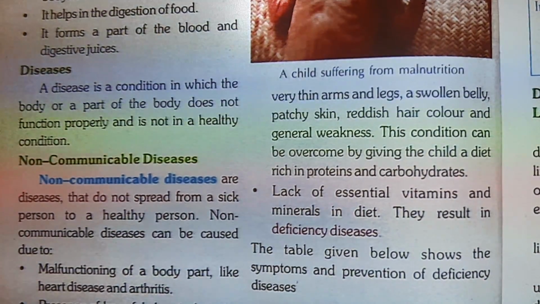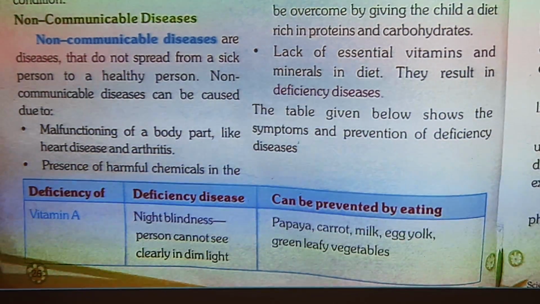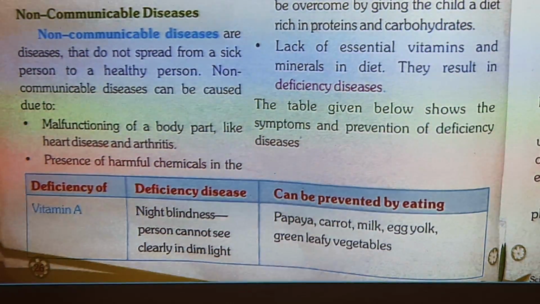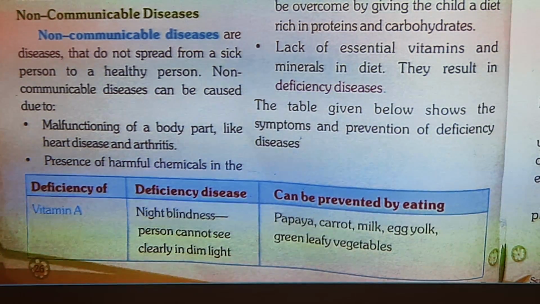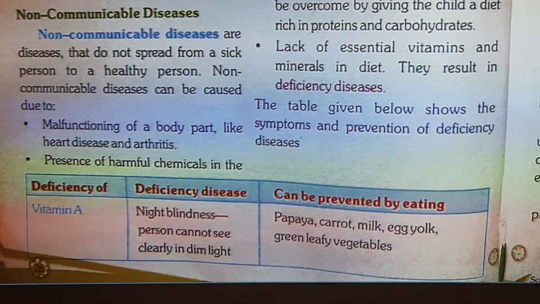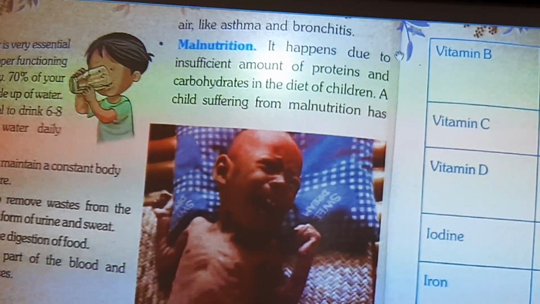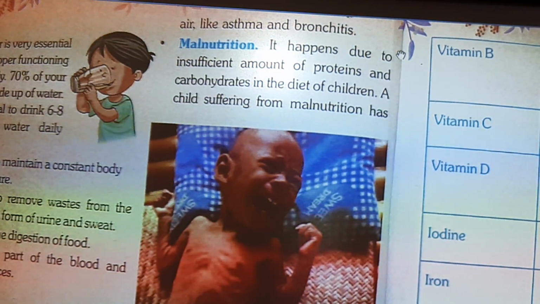Non-communicable diseases can be caused due to malfunctioning of a body part, like if some part of the body is not working, like heart disease or arthritis, in which the heart or any other part of the body is not working. Also, the presence of harmful chemicals in the air causes diseases like asthma and bronchitis.